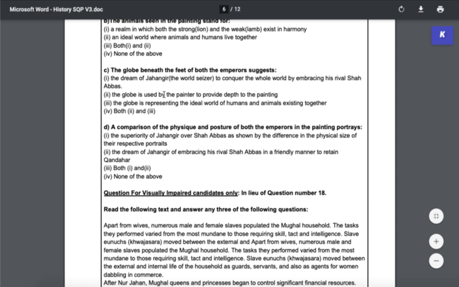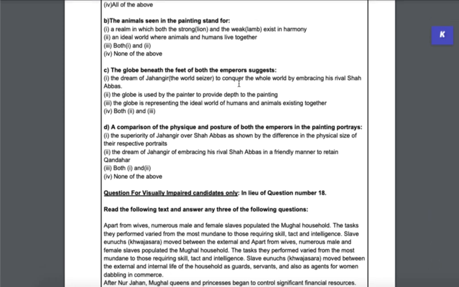What does the globe beneath the feet of both the emperors suggest? Right, the dream of Jahangir to conquer the whole world by embracing his rival Shah Abbas. Globe is used by the painter to provide depth in the painting. I don't think so. The globe is representing an ideal world of humans and animals existing together. Definitely not. So definitely option 1 will be the correct answer to part C.